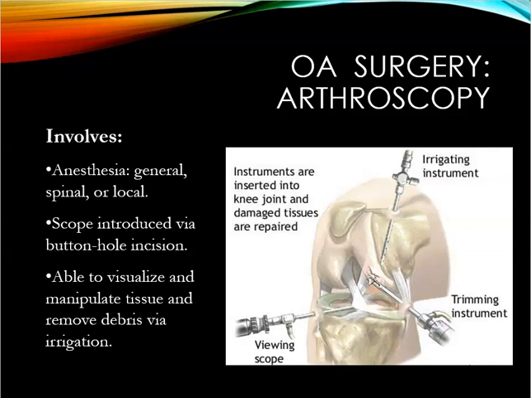They're able to visualize and manipulate tissue and remove debris, like what we talked about, irrigate, take samples. They could aspirate fluid from the joint at the same time. They can also do an osteotomy, that's O-S-T-E-O-T-O-M-Y. That's going to be an incision of the bone to realign the affected joint and shift wear to a less damaged area of the joint. This can delay a need for surgery or joint replacement for several years.